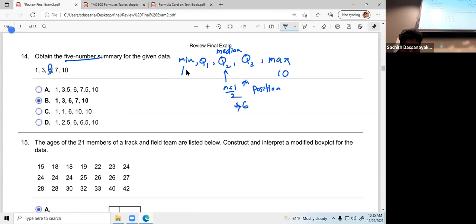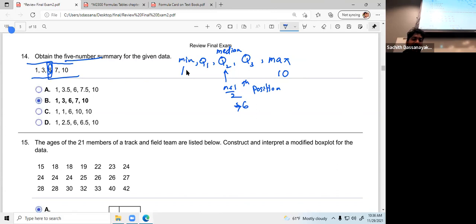So check the third one should be 6. Unfortunately, all of them have 6. Next you have to find the Q1 and Q3. First find the Q1. Since you have an odd number of observations, do you remember? If you have odd numbers, you have to include your median to find the Q1 as well as to find the Q3.